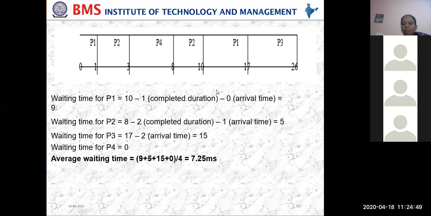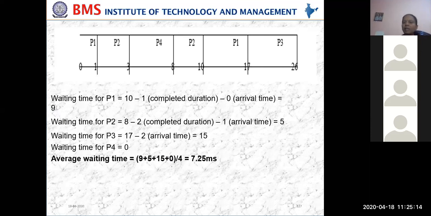In the same way, P3, what was the waiting time? 17, and minus 2. The arrival time is 2, so 15. P4, what was the waiting time? As soon as it entered, it got the CPU time. Why? Because it had a higher priority. So the waiting time is 0. Add all of them, divided by 4, equals 7.25, which is the average waiting time.